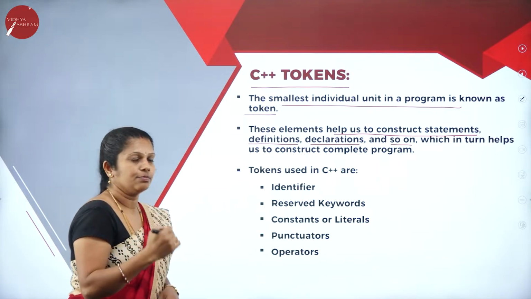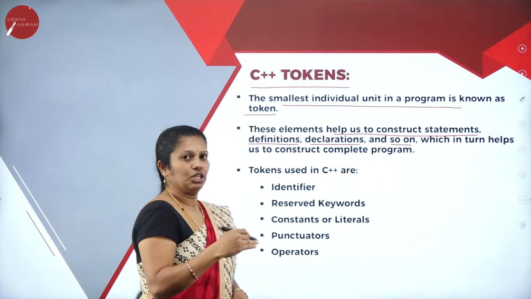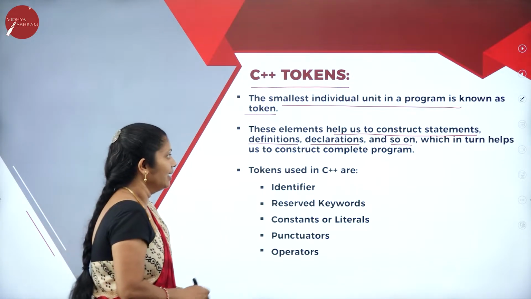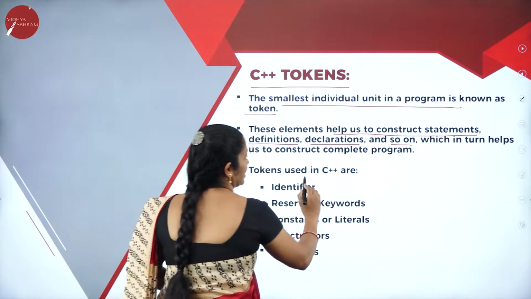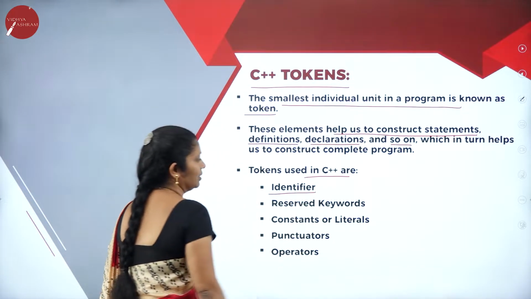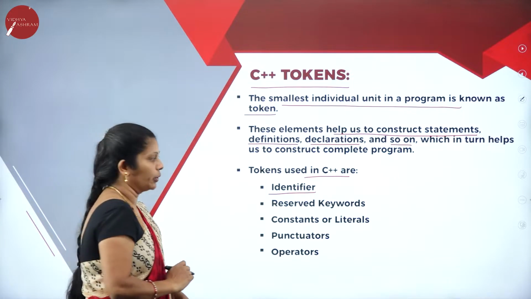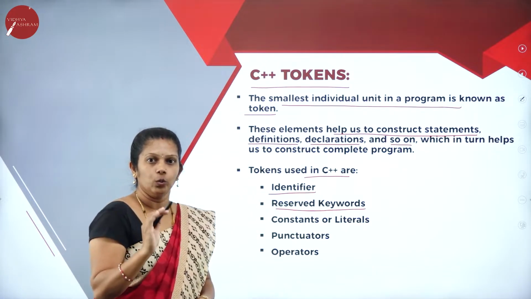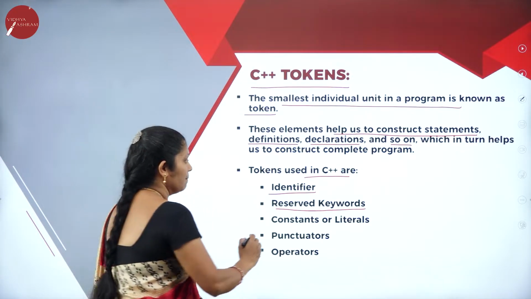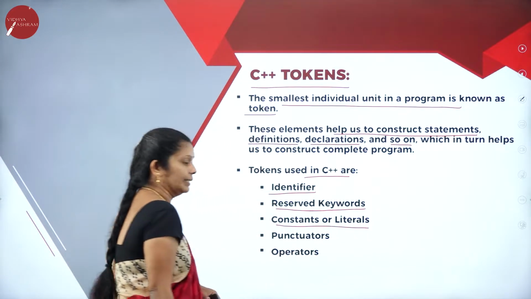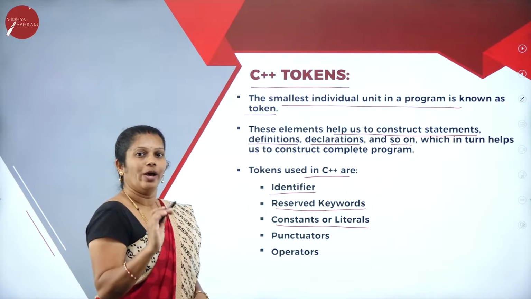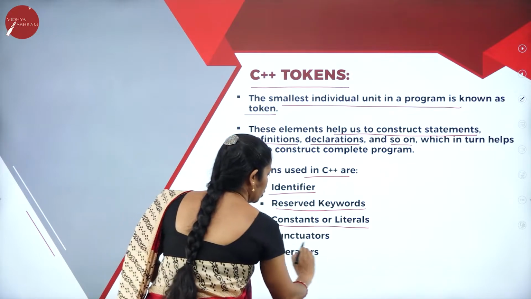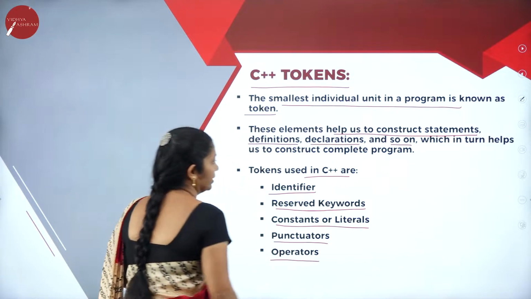By using tokens we can write constructs, definitions and declarations. And the tokens used in C++ are identifiers. An identifier is a name given to a programming element. Keywords are predefined words having some specific meaning. Then constants or literals. Constant means its value will never change; it remains constant throughout the program. Then punctuators as well as operators.